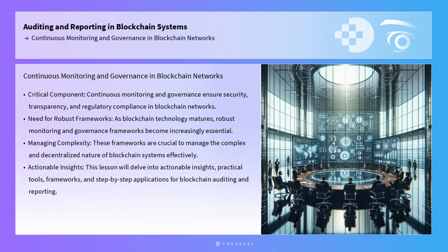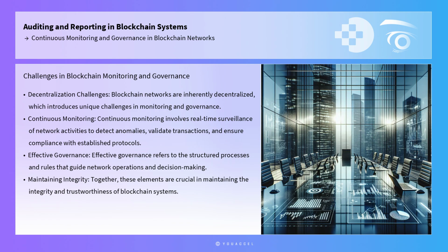This lesson will delve into actionable insights, practical tools, frameworks, and step-by-step applications that professionals can implement to address real-world challenges in blockchain auditing and reporting. Blockchain networks are inherently decentralized, which introduces unique challenges in monitoring and governance.